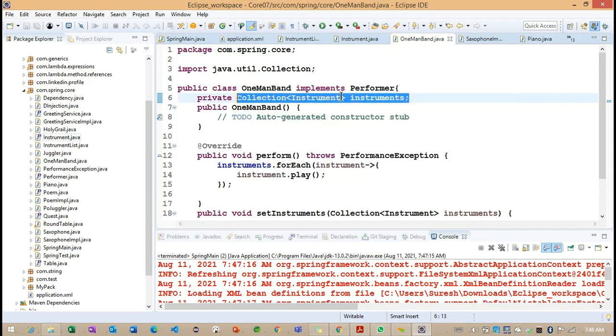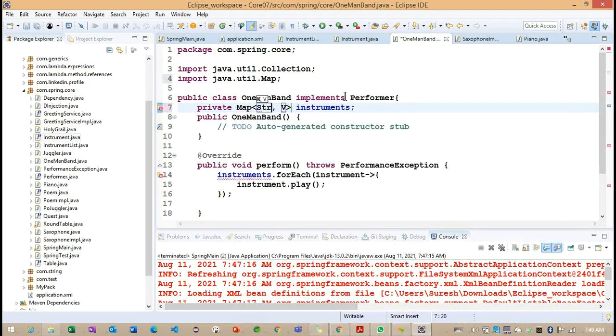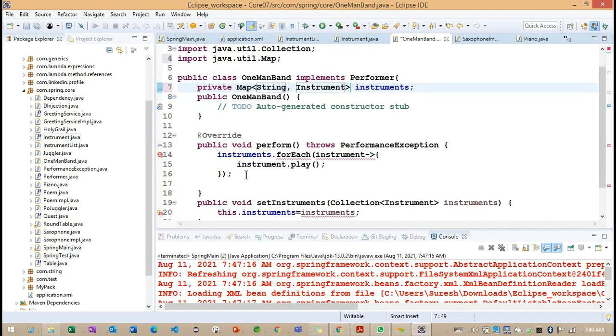Now to work on this map related example, let me change the collection to a map here. The key I am going to work with as a string, and the value I am going to work with as an instrument here.